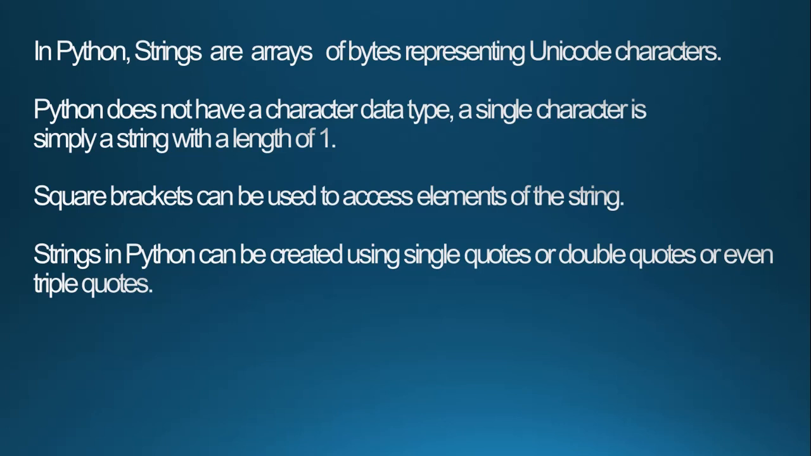Square brackets are used to access the elements of a string. If a string has multiple parts, we can access them using square brackets. We will see that in the tutorial. Strings in Python can be created using single quotes, double quotes, and triple quotes. So guys, start your notebooks for the tutorial.